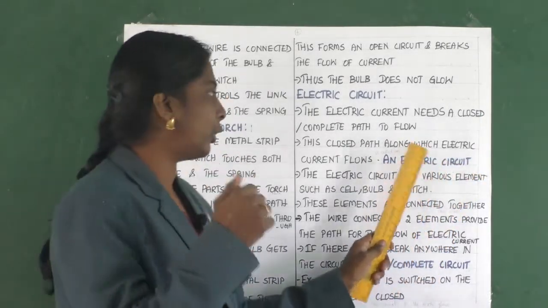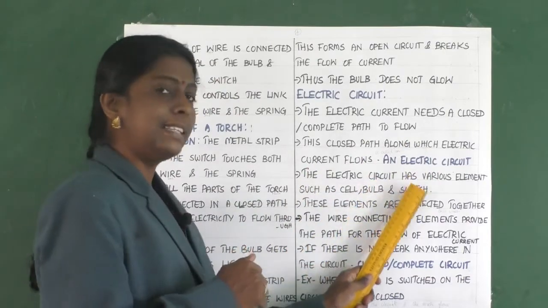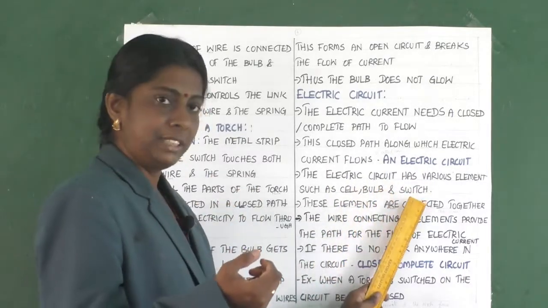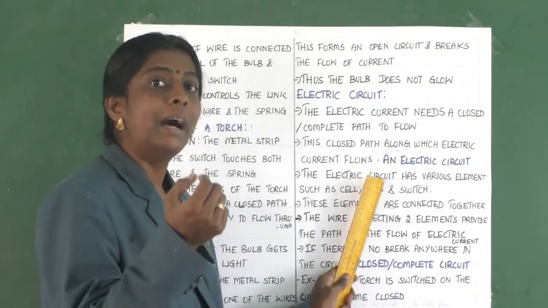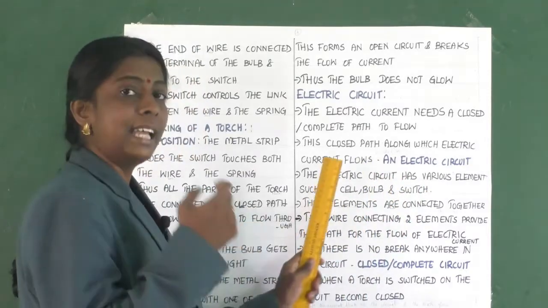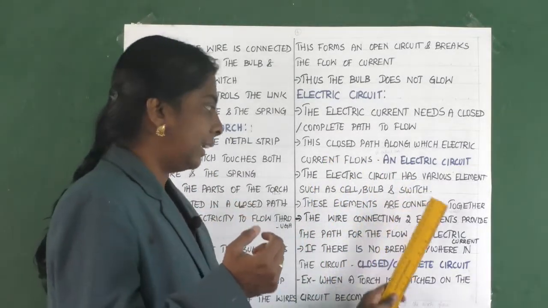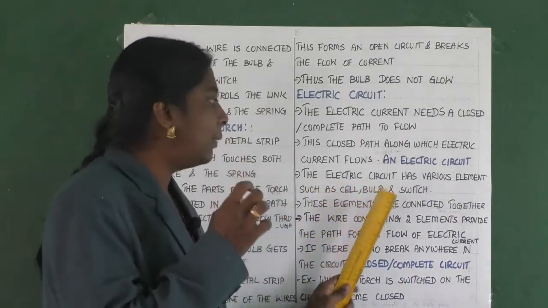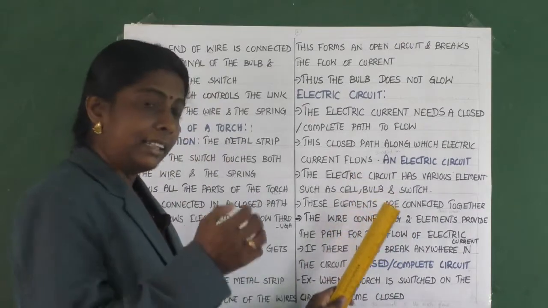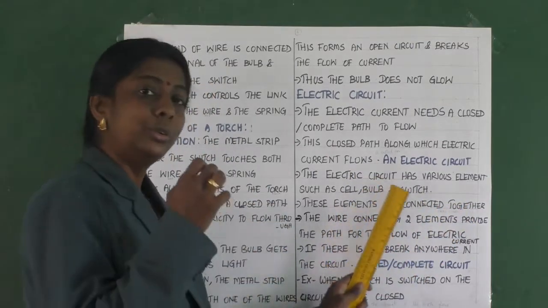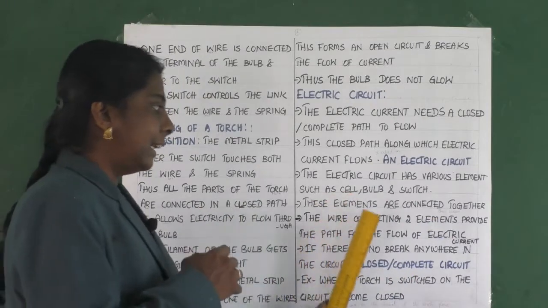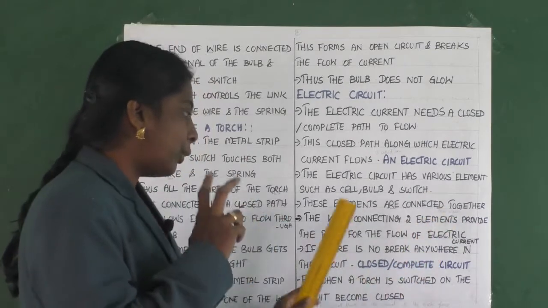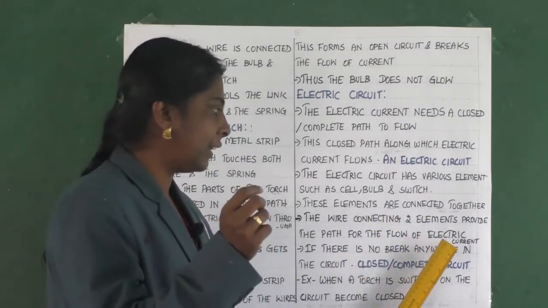An electric circuit has various elements such as cell, bulb and switch. These elements are connected together. So these three things, cell, bulb and switch, get connected together. The wire which connects two elements provides the path for the flow of electric current.